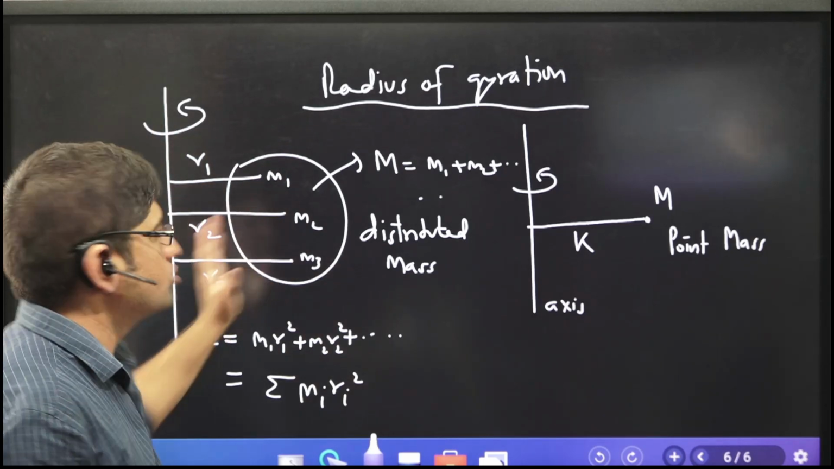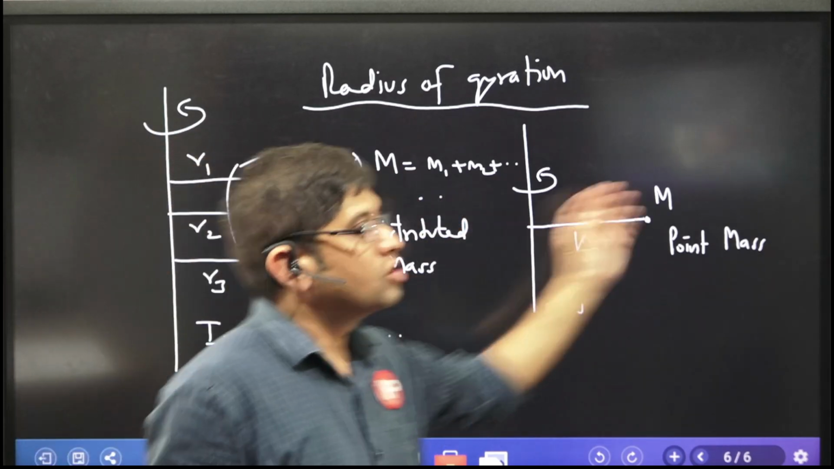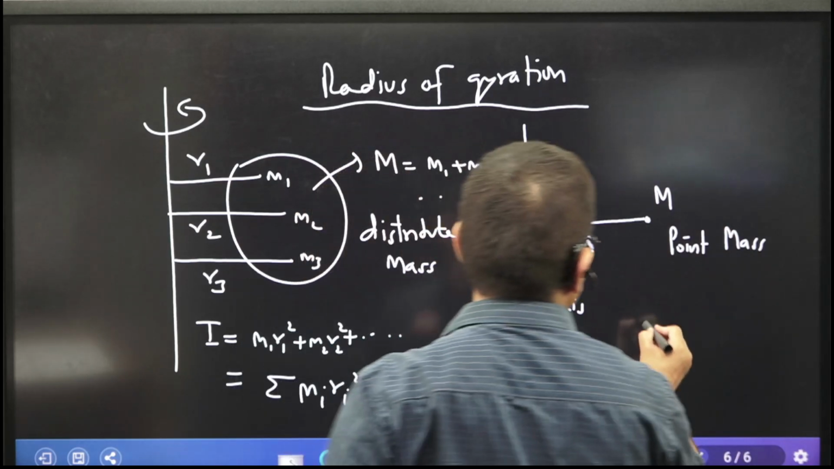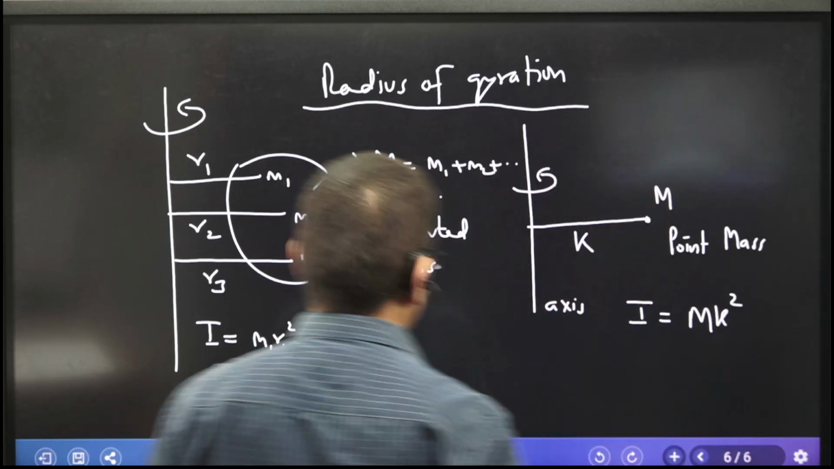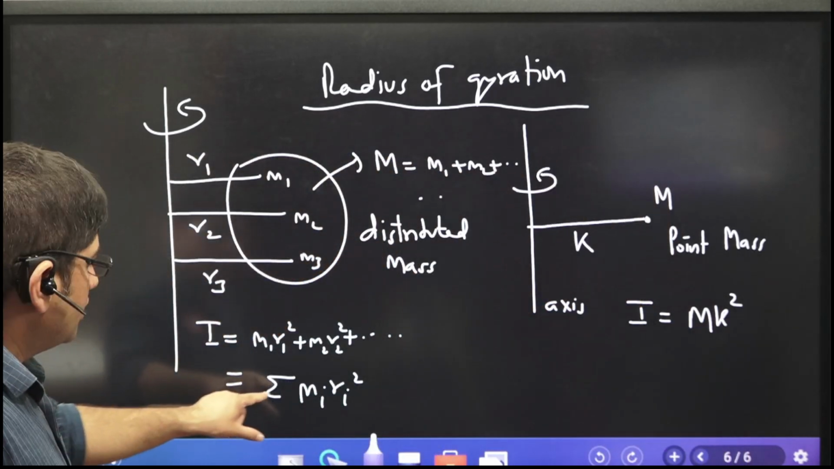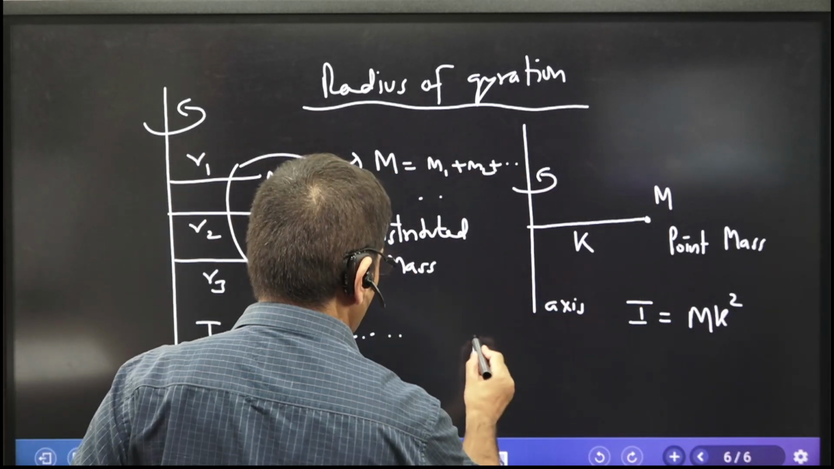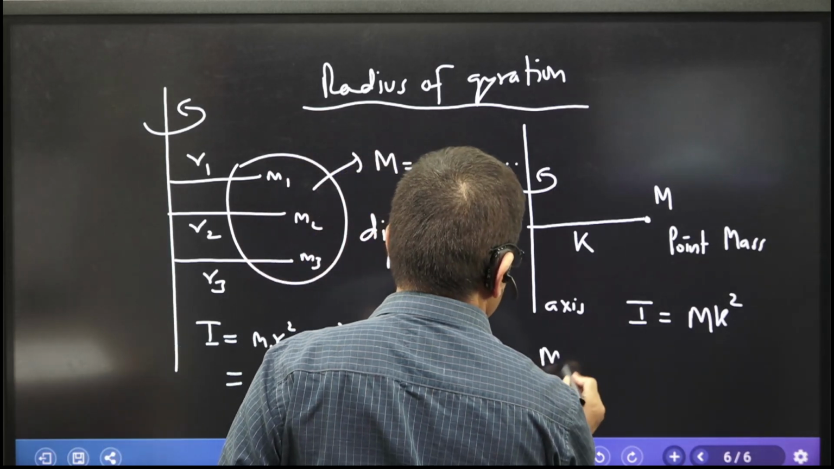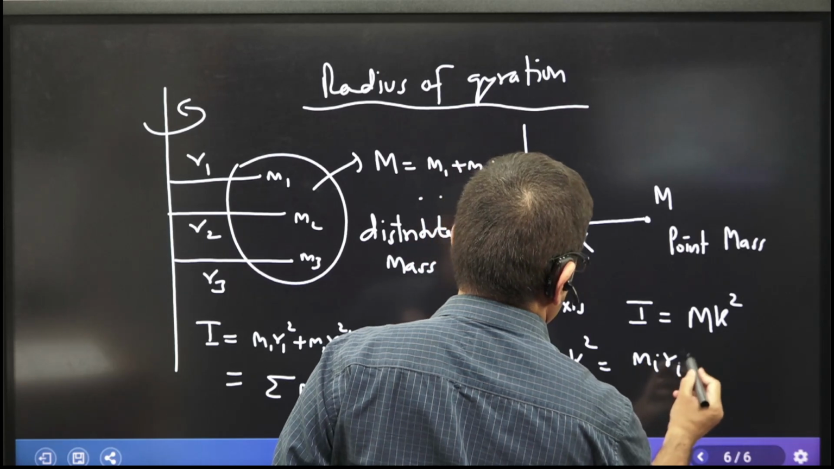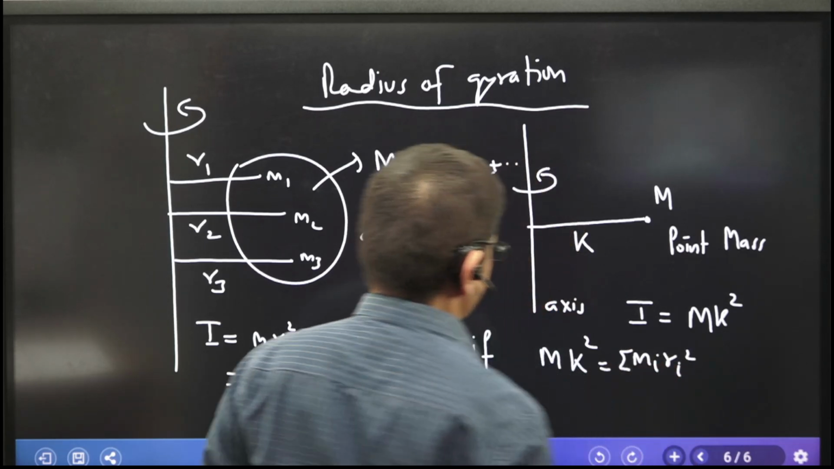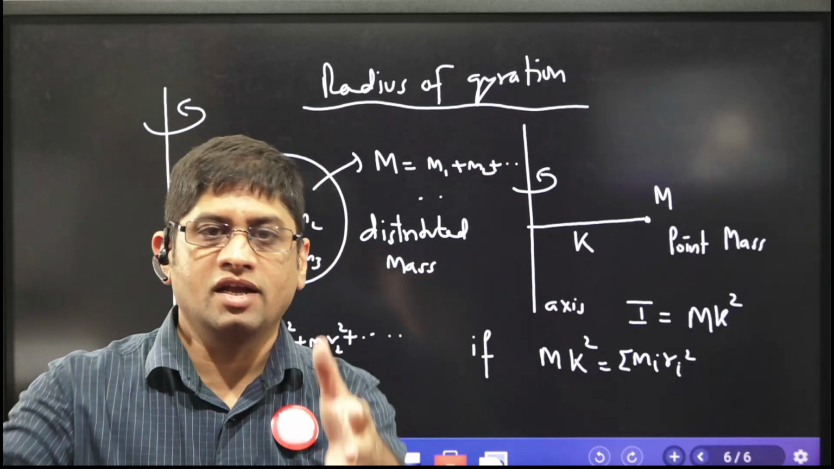And this total mass is kept how far from the axis of rotation? In the other case, R1, R2, R3, R4, so many distances, and here this k. What is the moment of inertia of this? M k squared. Which M? Total mass. What is the moment of inertia of the other? Mi Ri squared. Now if M k squared is equal to Mi Ri squared, this k is called the radius of gyration.